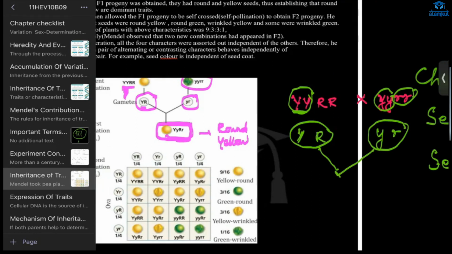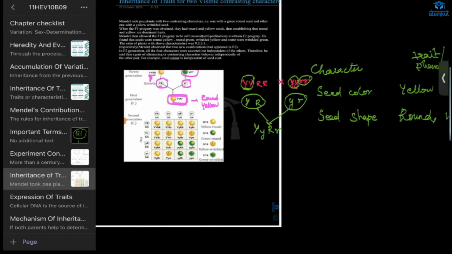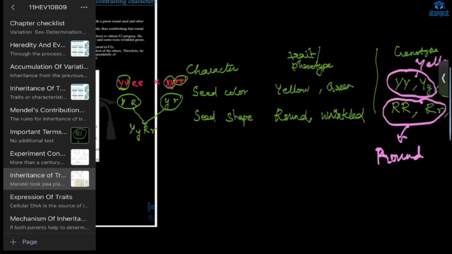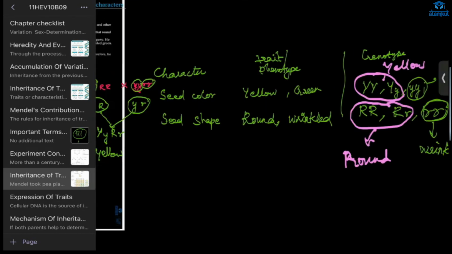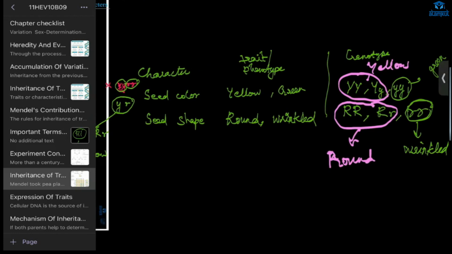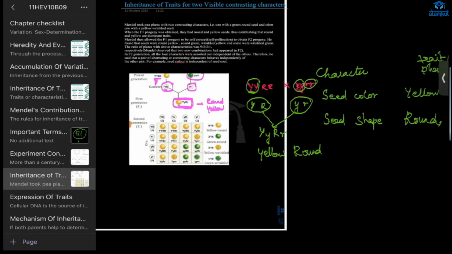From this, what will you get? Capital Y, small y, capital R, small r, right? I have already told you, if it is capital Y, small y, it is yellow. And if it is capital R, small r, then it is round. So, round yellow seed. In the first generation, when we crossed round yellow seed and green wrinkled seed, we got round yellow seed.